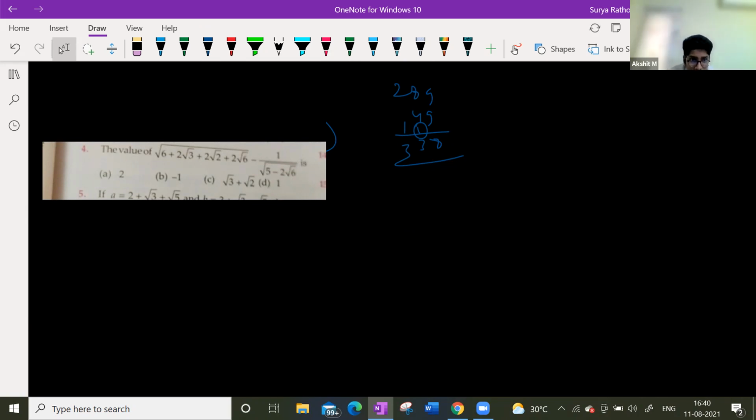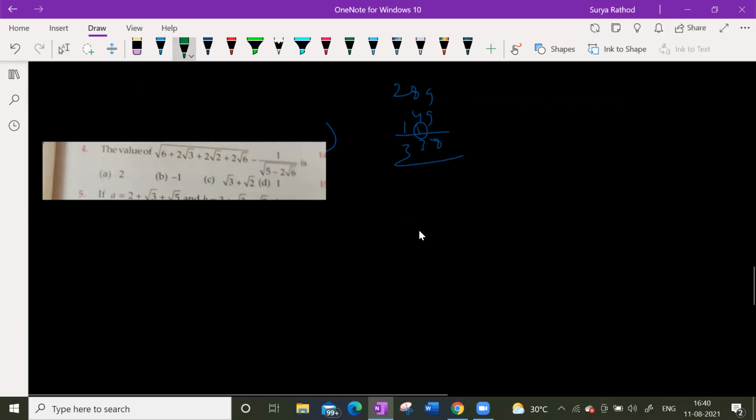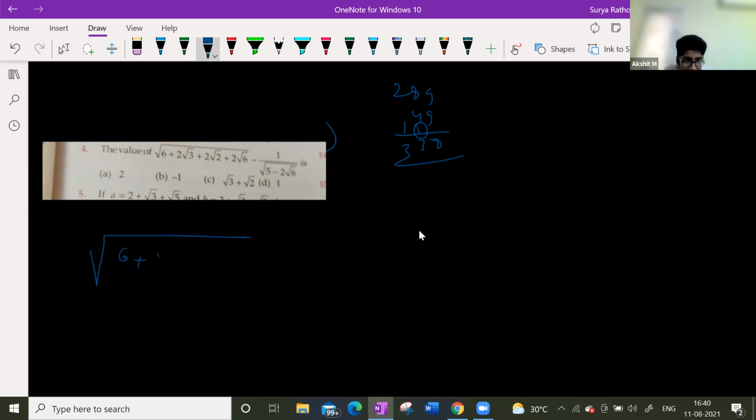Can you do 6 plus 8, 6 plus 2? Sir, or else what about multiplying 2 into 2 into 2? Since it's 2 root 2 plus 2 root 2 plus 2 root 6. Yes, you mean do you want me to take 2 common inside? If you take 2 common, root 3 plus root 2 plus root 6.